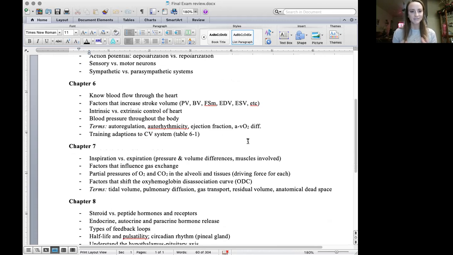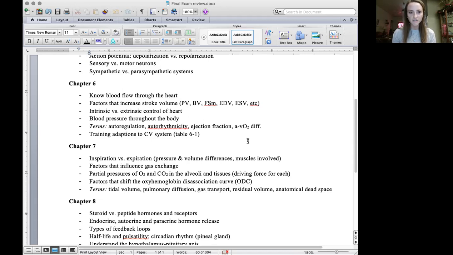Chapter 6, main things we talked about. Number 1, blood flow through the heart. So knowing that pathway. If I say that blood is entering into the right atrium, you have to know where that blood just came from, and then where is that blood going from there? Also, you have to know, is that blood oxygenated or deoxygenated?